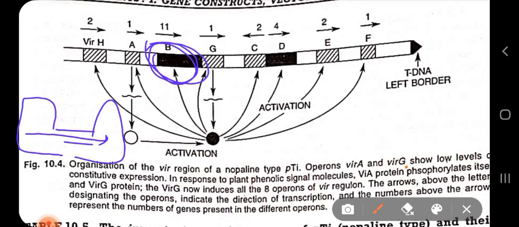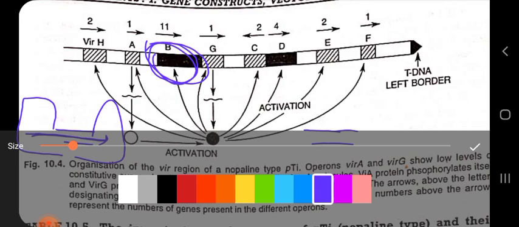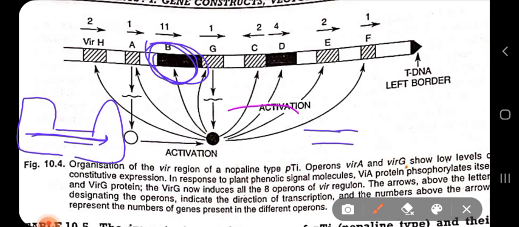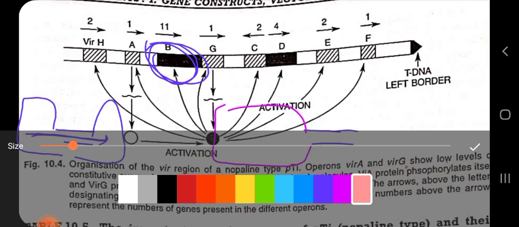That is a conjugal tube channel, just like a conjugation tube formed by the sex pili during the bacterial conjugation process to transfer the genetic material from the F plus cell to the F minus cell. Just like that, here the VIRB forms a conjugation tube so that it allows the transfer of the tDNA from the agrobacterium cell to the plant cell.